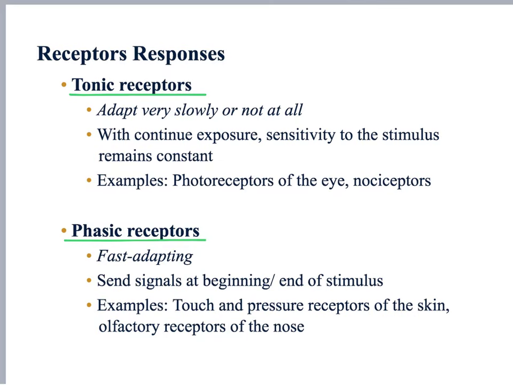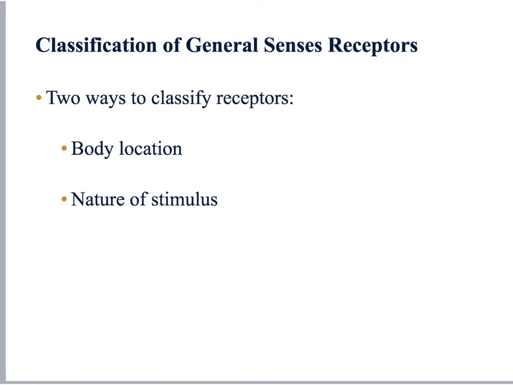Now, since the tonic receptors are the ones that respond in a constant tone, we can conclude that the phasic receptors are the ones that will give us the different intensities and rate of change of the stimulus. When we talk about the general sense receptors, we can classify them into two big categories. We classify them by the place where they are located in our body and also by the type of stimulus they can respond to.